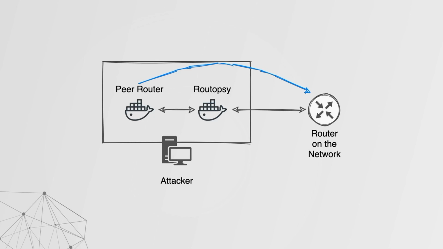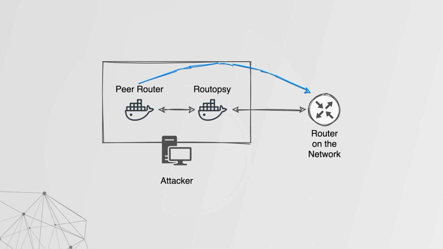Routopsy will neighbor up with both the external router as well as the peer router on the host. The peer router is there mostly just to inject the route into the larger routing process, but Routopsy has some configuration within it to prevent that route from being added to its routing table.